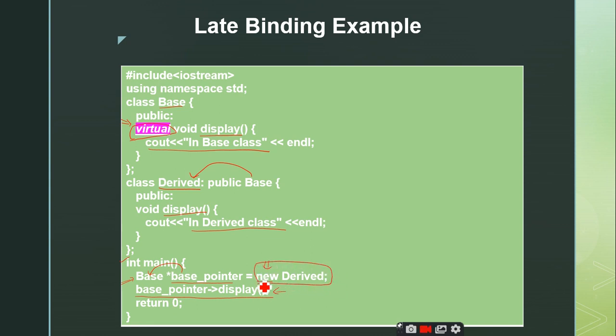This will be evaluated, and here the base class pointer is pointing to a derived class object. Therefore the second statement will be invoking the display function of the derived class. Why? Because you are storing the derived class object inside the base pointer. Is it clear up to this point? Very simple thing. The difference between compile time and late binding is you just use the keyword virtual, that's it.